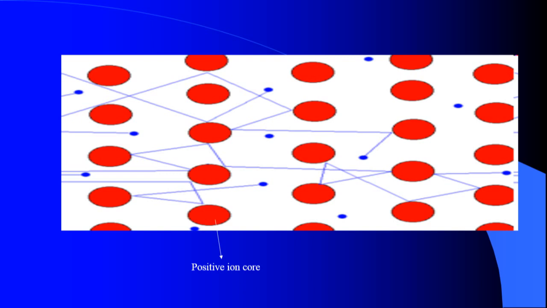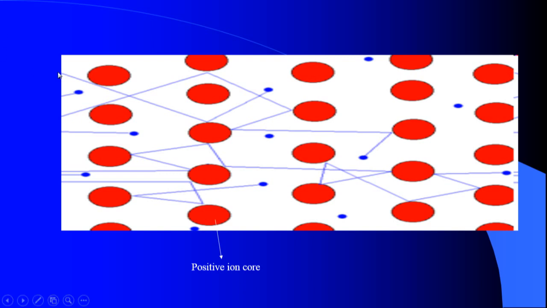The blue dots on the blue lines represent the electrons that have detached from the parent atom and can move from one atom to another. In the absence of an electric field, the electron moves in random directions. This random movement is due to the scattering of conduction electrons.